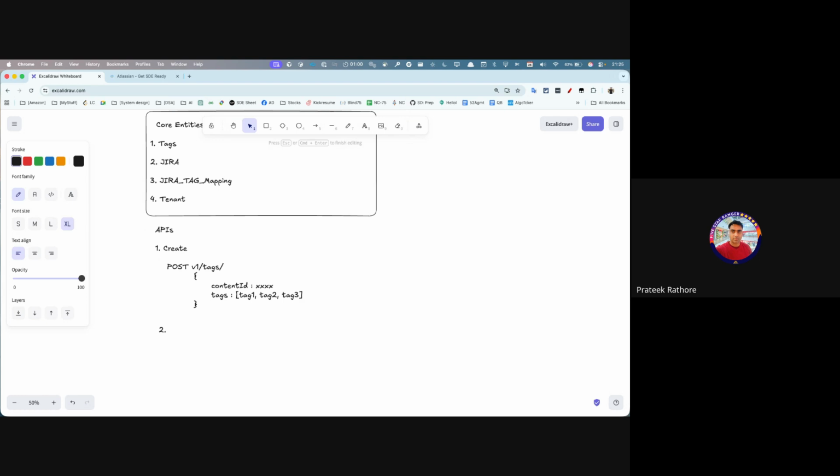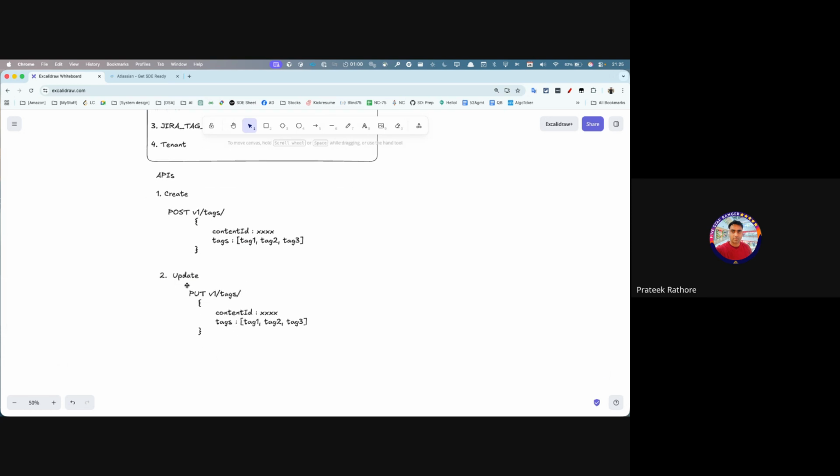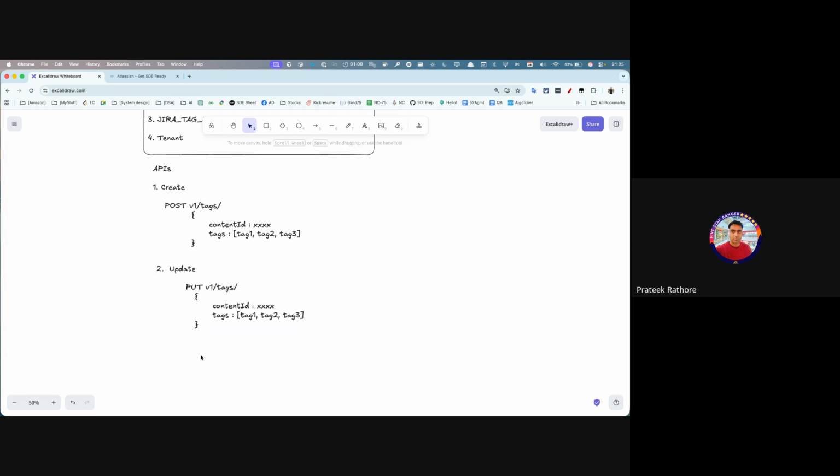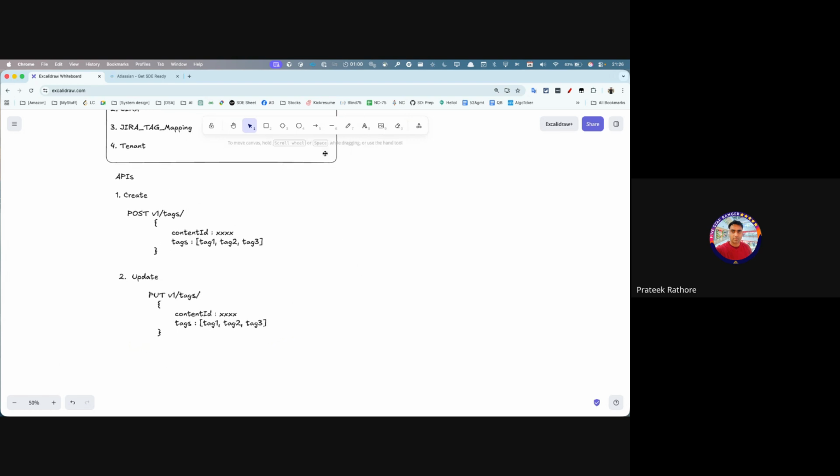This can be create, or let's say you want to update a tag, then update a tag. That would be a PUT here, similar one, but it will be a PUT. Okay. And what else?